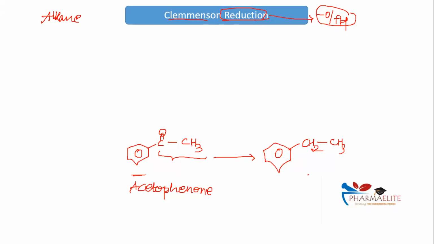Can I say this is nothing but phenyl ethane? Can I say that? या तो इथाइल बेंजीन, something like that, correct? फिनाइल ईथेन रख लेते, चलो अच्छा साउंड कर रहा है. Can I say यहाँ पे भी ऑक्सीजन निकला, यहाँ पे भी हाइड्रोजन ऐड हुआ, यहाँ पे भी रिडक्शन हुआ. My question to you, how will you differentiate between Clemmensen reduction and Wolff-Kishner? अगर दोनों में सब कुछ सेम हो रहा है तो दोनों में differentiate कैसे करोगे?